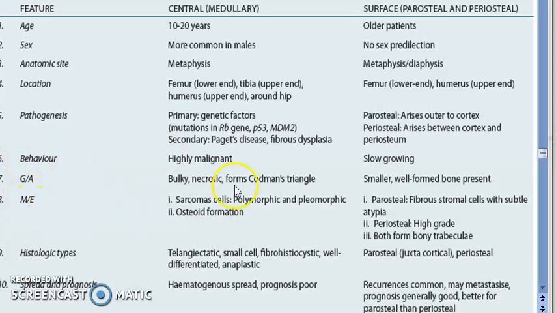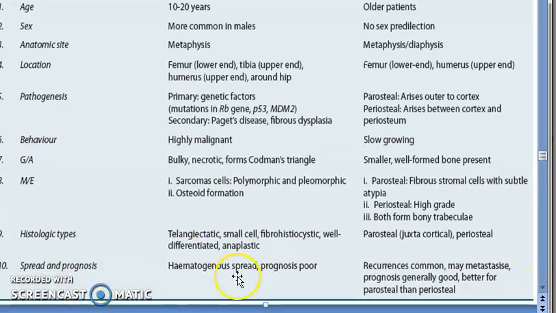What is GA? Gross appearance. We'll come to that. Microscopic: osteoid formation. Then histologic types. Spread and prognosis: poor prognosis, that you already know. Surface has better prognosis. We'll come back to this later. Types we also know, no? In surface, parosteal and periosteal. Here you have primary and secondary. Something else they have also put: anaplastic, which means poorly differentiated. So they have put that last.